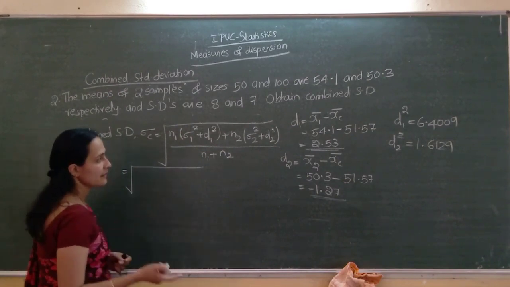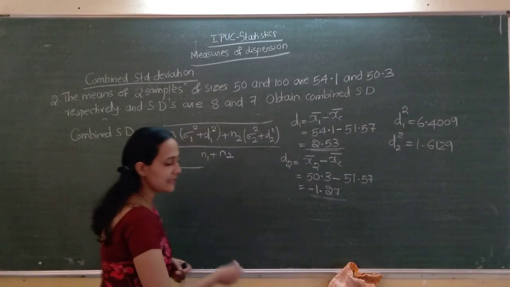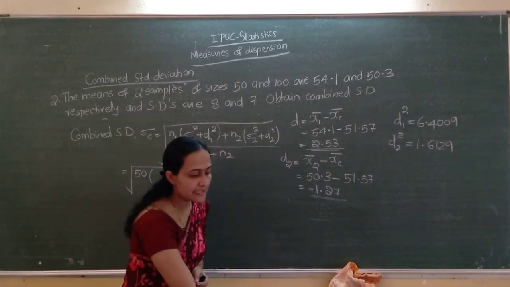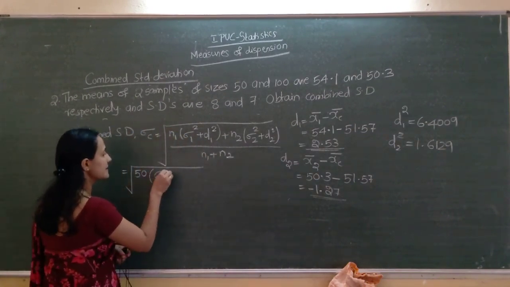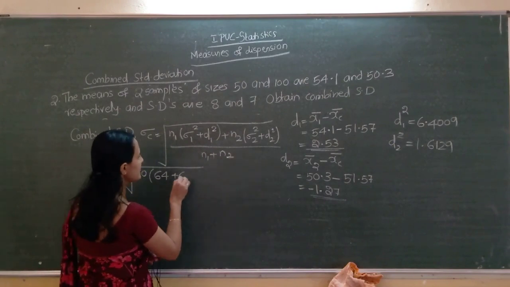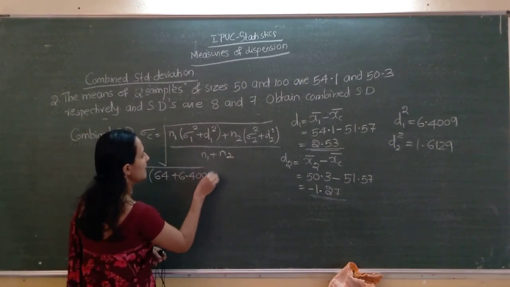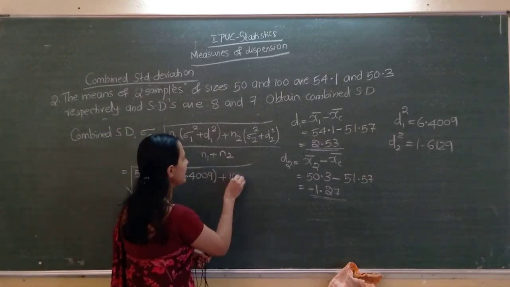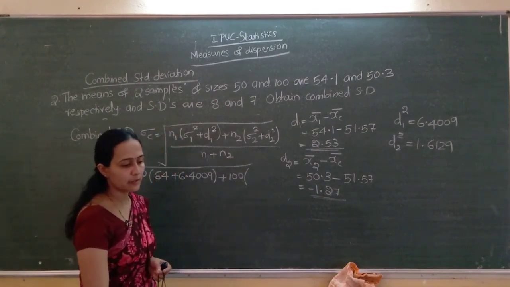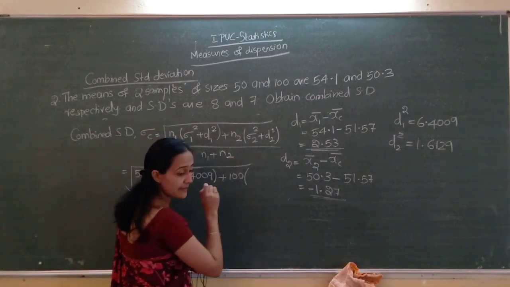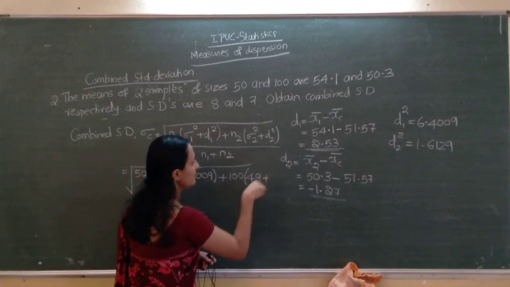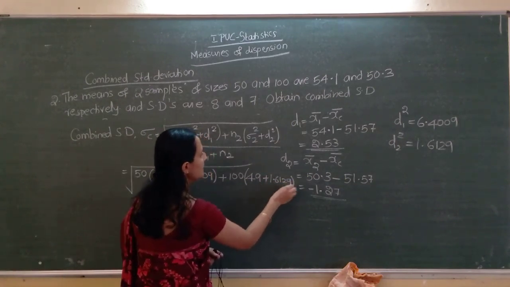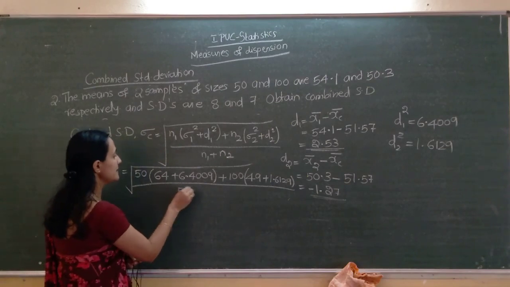Now n1 is 50, isn't it? 50 into sigma 1 square. Sigma 1 is given, sigma 1 square is 8 square, 64, plus d1 square, which I wrote there, 6.4009, plus n2, which is 100, into sigma 2 square. Sigma 2 square is 7 square, 49, plus d2 square, 1.6129, divided by n1 plus n2.